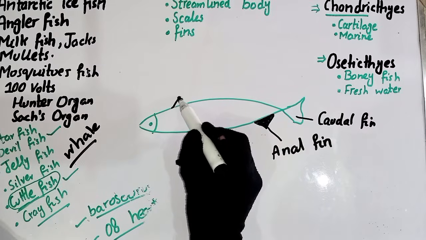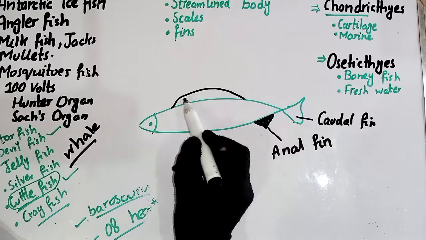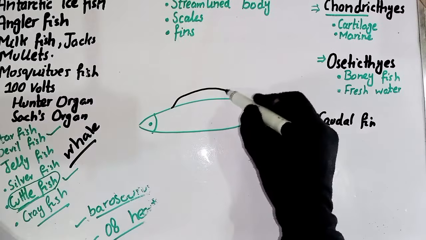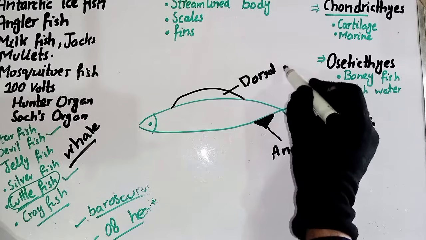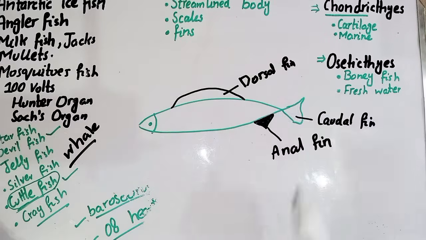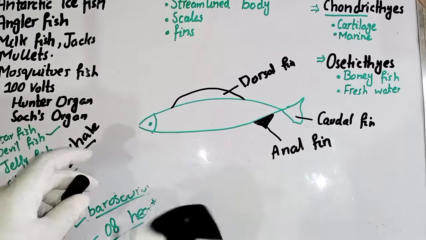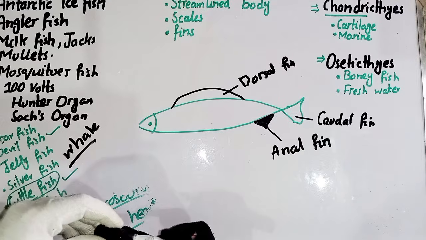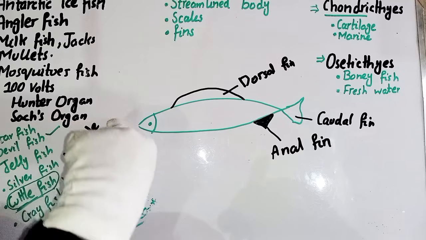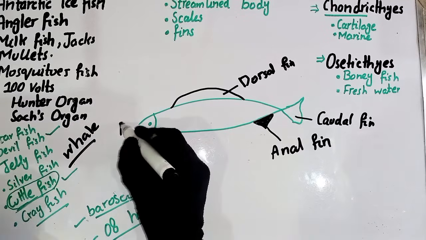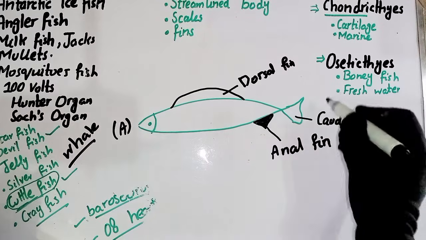So at the dorsal side, the fish have a fin, and this one is known as the dorsal fin. Okay guys, you have to know about four terms: anterior, posterior, dorsal and ventral. The side that is present towards the mouth is known as the anterior side. It is the anterior region.